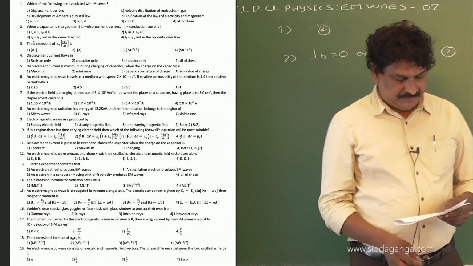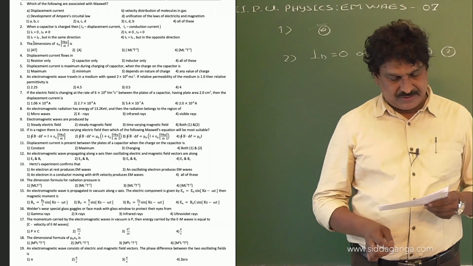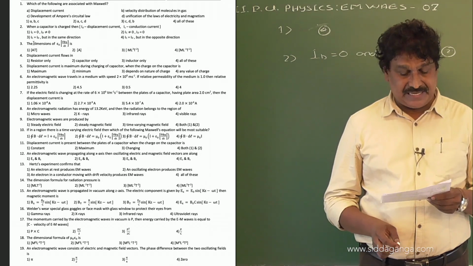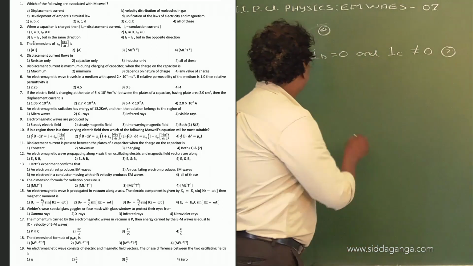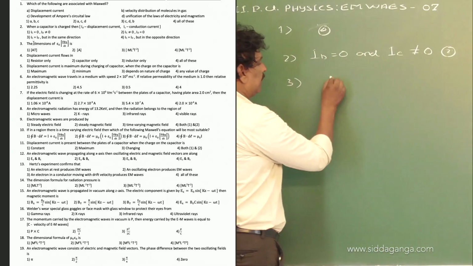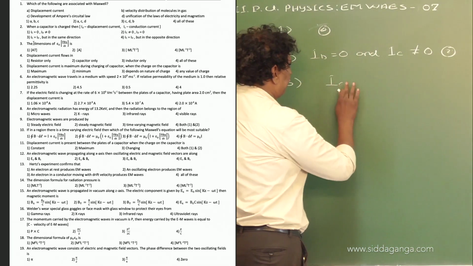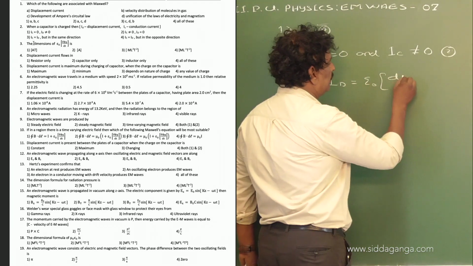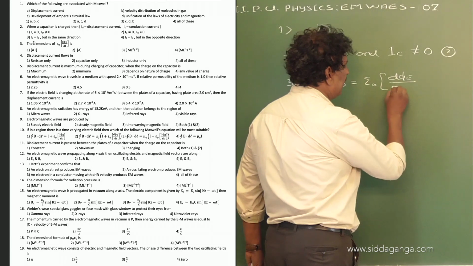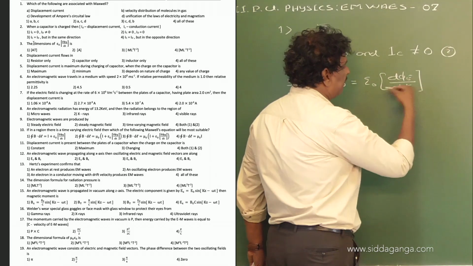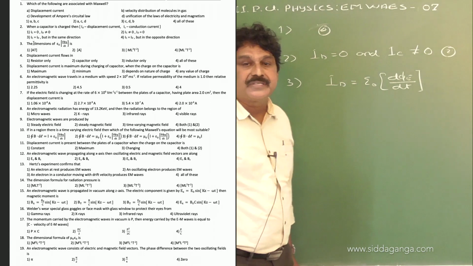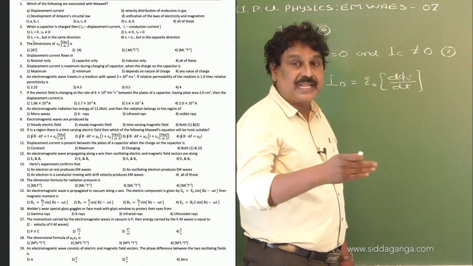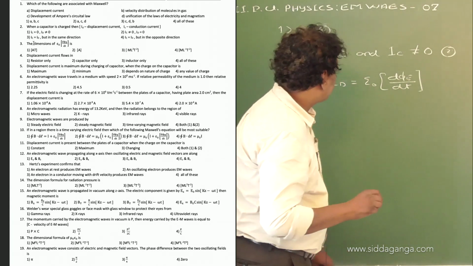Now, third question. The dimensions of epsilon naught into d phi E by dt is. Now, here we have the displacement current ID equal to epsilon naught into d phi E by dt, where d phi E by dt is the rate of change of electric flux between the plates of the capacitor.